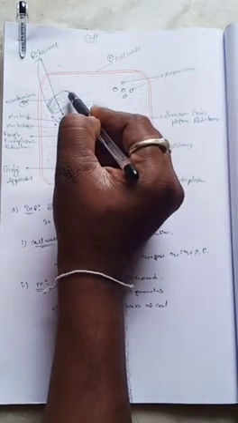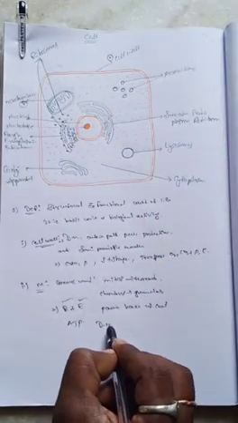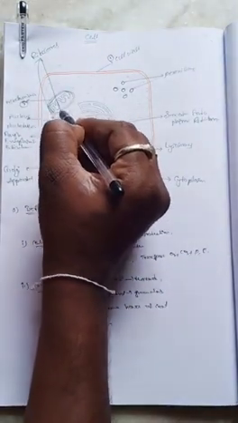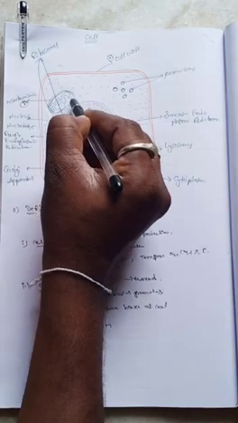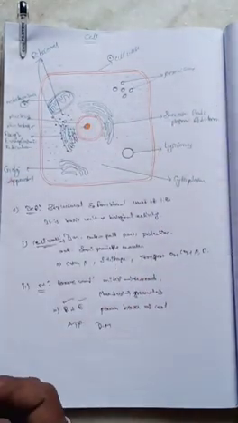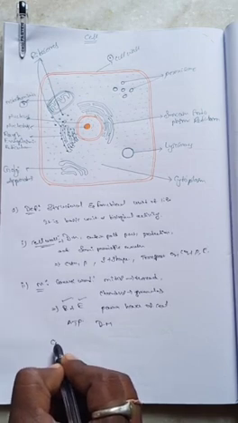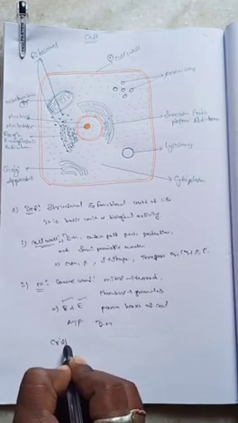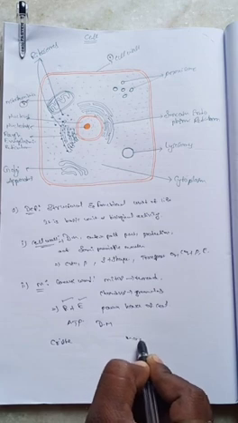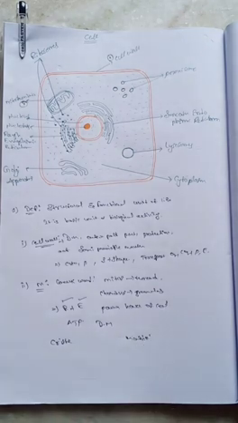The mitochondria is a double membrane structure. This is called the mitochondria structure. The mitochondria contain two parts, cristae and matrix. What is the cristae and what is the matrix?